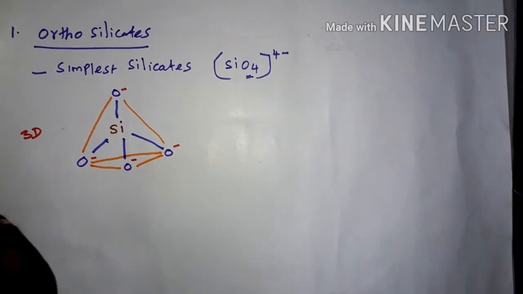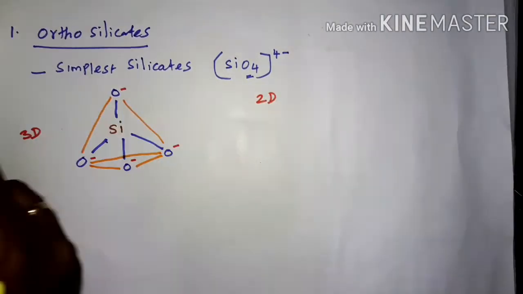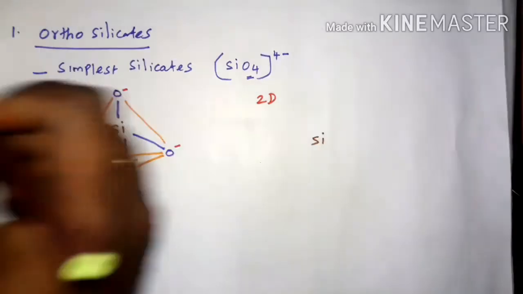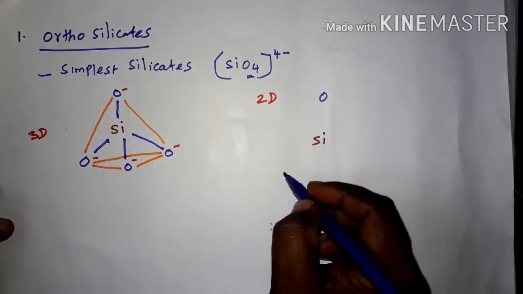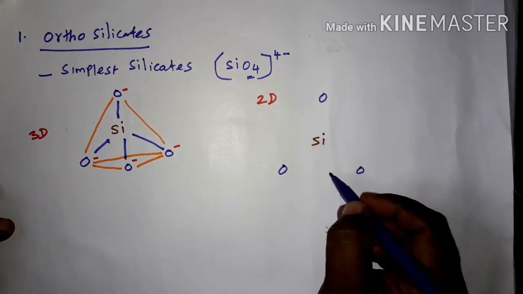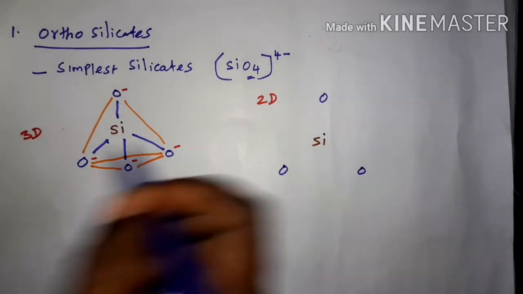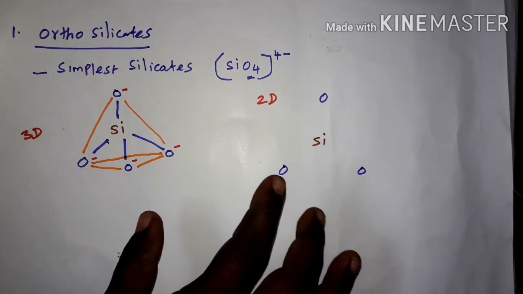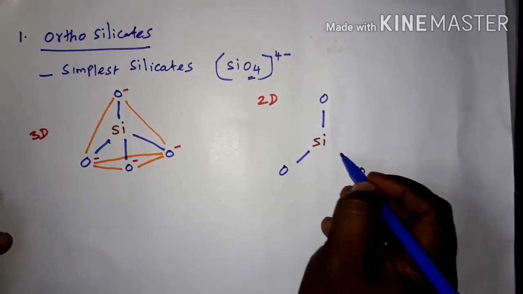Now, the two-dimensional structure. In the 2D structure, the silicon atom is in the middle, and there are oxygen atoms around it. Here I did not draw the fourth oxygen atom because it is at the backside of the silicon atom, so it has only 3 oxygen atoms visible. You cannot see the 4th oxygen atom. 1, 2, 3.